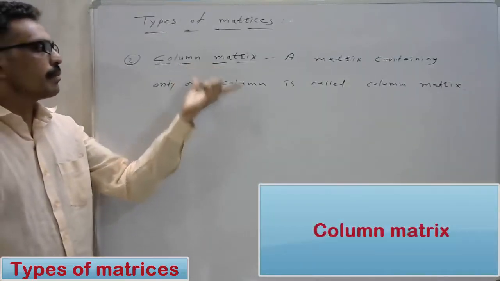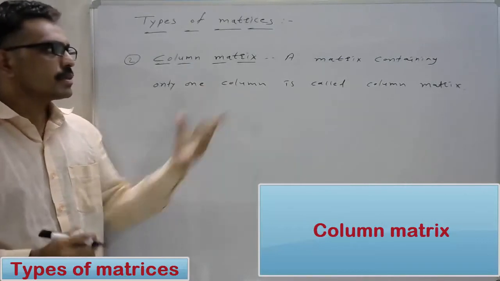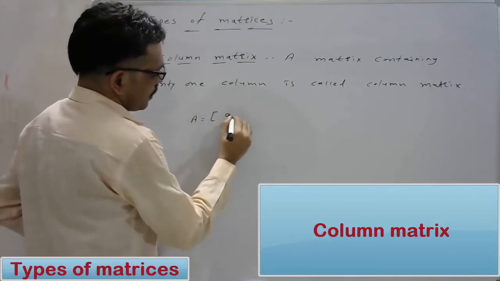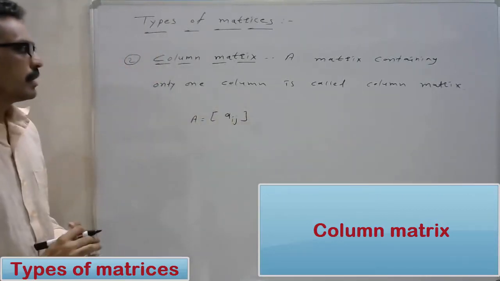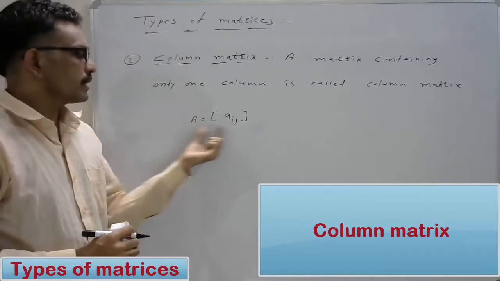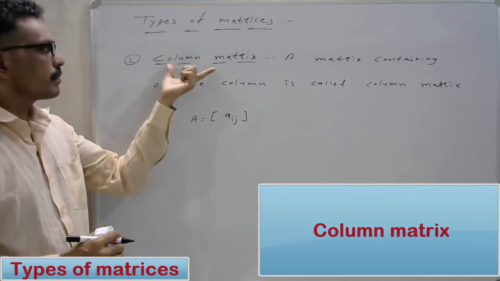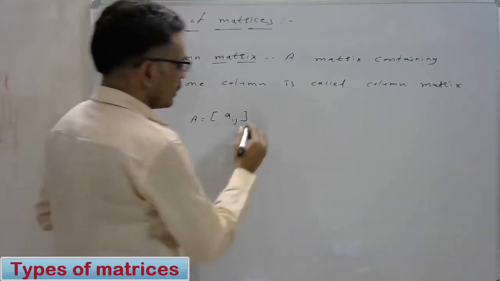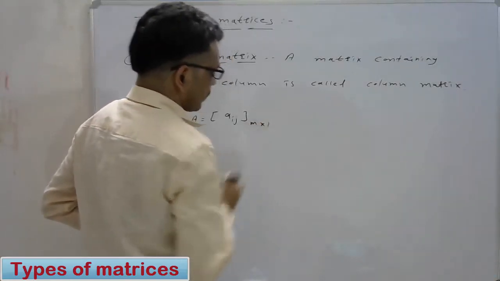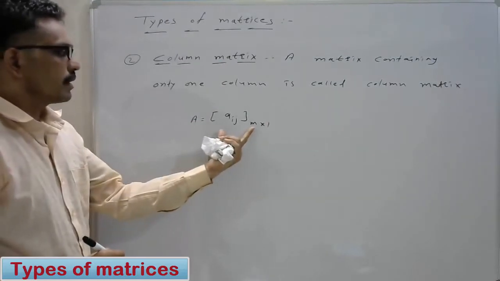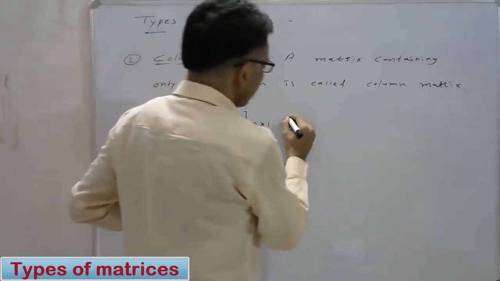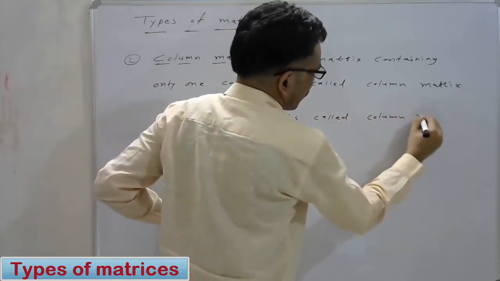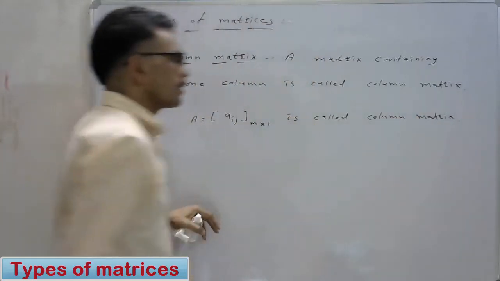In a column matrix, a matrix containing only one column is called a column matrix. That is, here A is equal to Aij, where Aij is an element of the matrix A. But in a column matrix, the matrix contains only one column. Therefore its order is m by 1. Then it is called a column matrix.